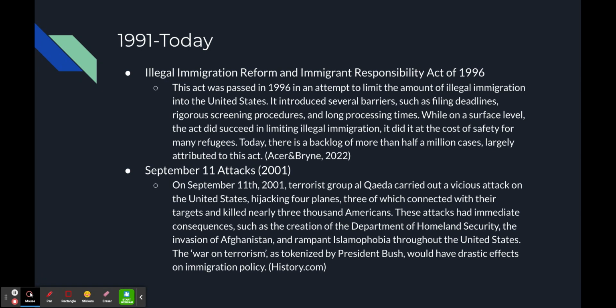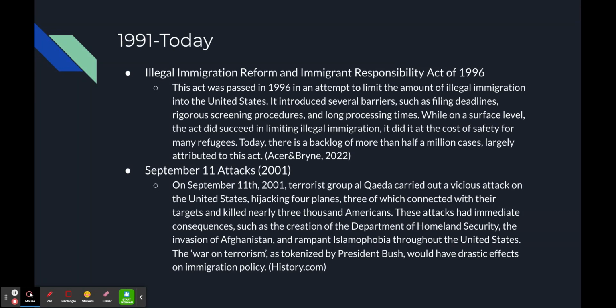September 11th in 2001 was a hugely important moment in American history, especially for immigration, and led to a lot of feelings of Islamophobia after Al-Qaeda carried out a terrorist attack in which they hijacked 4 planes, 3 of which connected with their targets, and killed a huge amount of Americans.